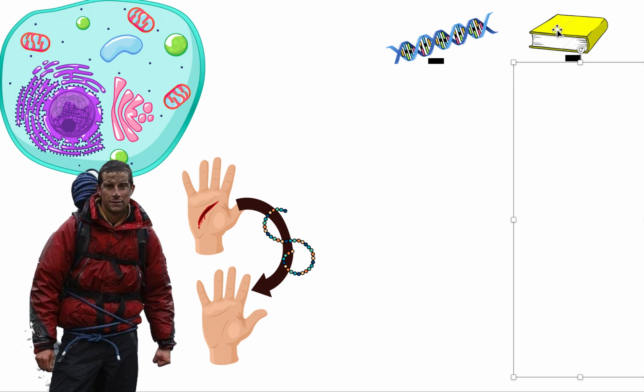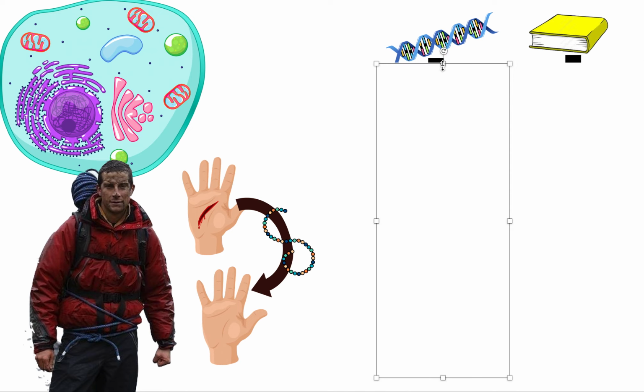Now, remember, as Bob the Builder went, he didn't want the entire book. Just that way, we don't want the entire DNA. Our DNA in one single cell, in one single nucleus, is 6 meters long. But to make this specific protein, we only need a small part of it. So the first part of this whole process of transcription and translation is finding the specific piece of the DNA that we need to code for this protein.